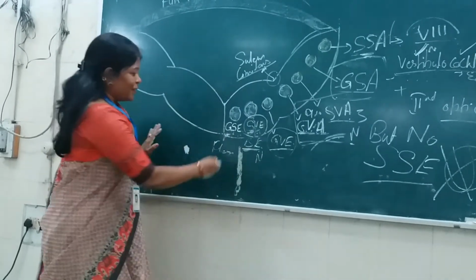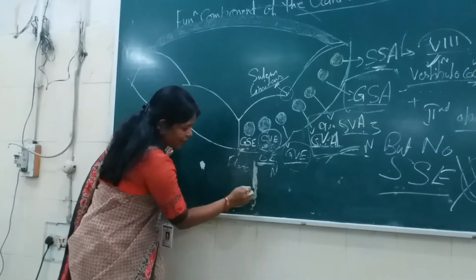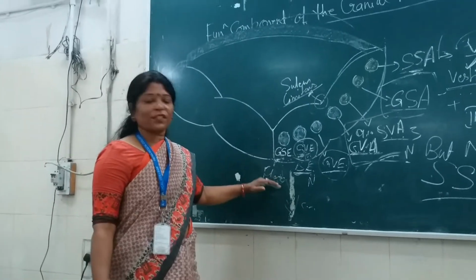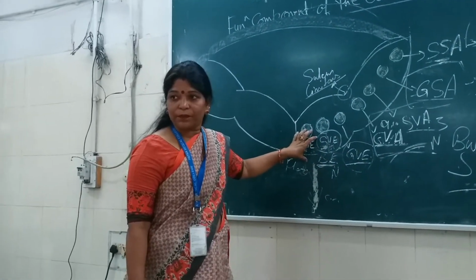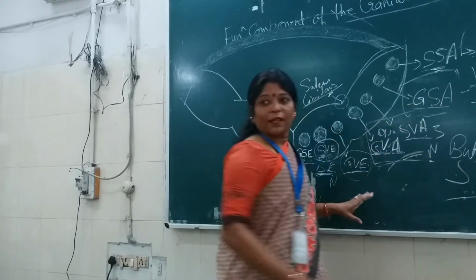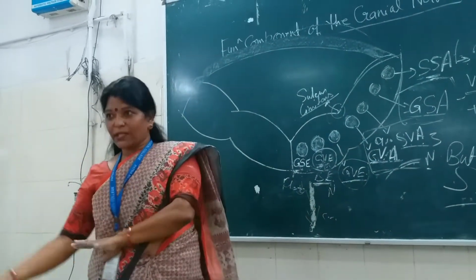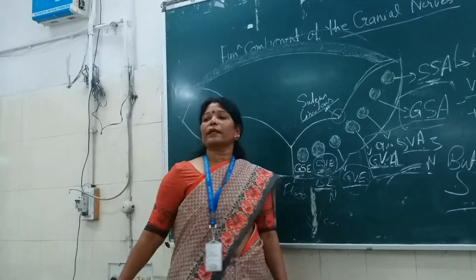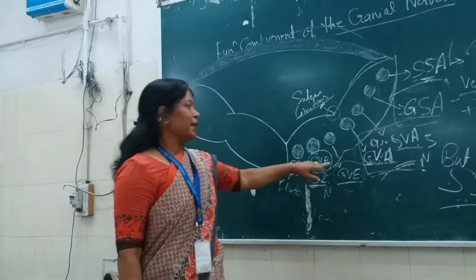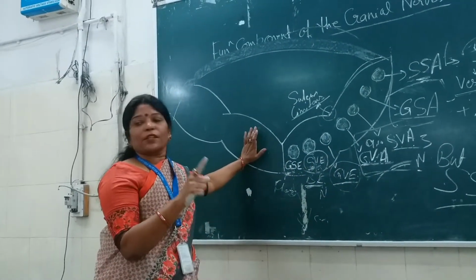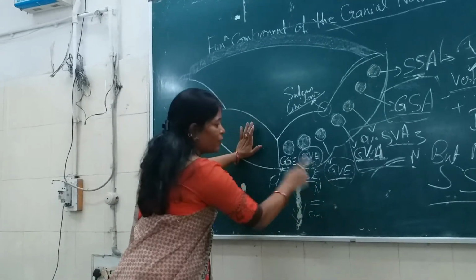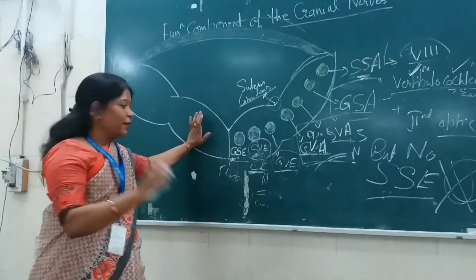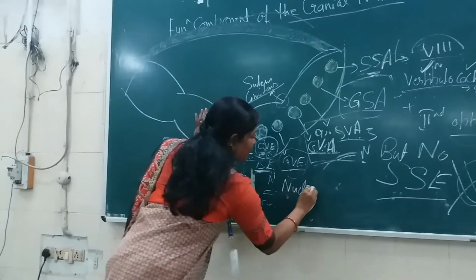And for the efferent columns, the collection of the cell bodies from where the cranial nerves arise is situated inside the brainstem. For the afferent columns, the collection of the cell bodies is situated outside the brainstem. The only exception is the mesencephalic nucleus, which is situated inside the brainstem. Another point is, for the efferent component, one motor nucleus is shared by more than one cranial nerve, like the nucleus ambiguus.